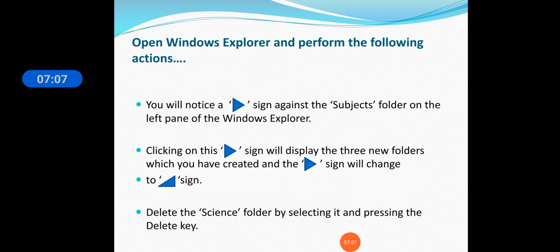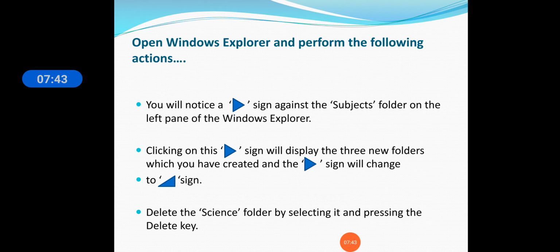Open Windows Explorer and perform the following action. You will notice a dash sign, this arrow sign, that you can see against the subjects folder on the left pane of Windows Explorer. When you create this folder, you will see this sign at the left side of the subjects folder. Clicking on this sign will display the 3 new folders which you have created, and this sign will change to this sign. Now see here, there is an important point regarding this.